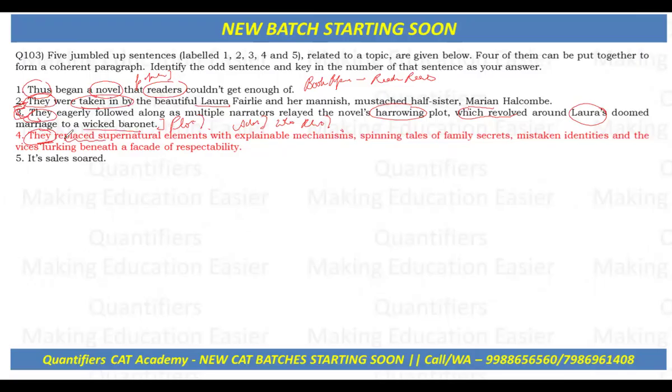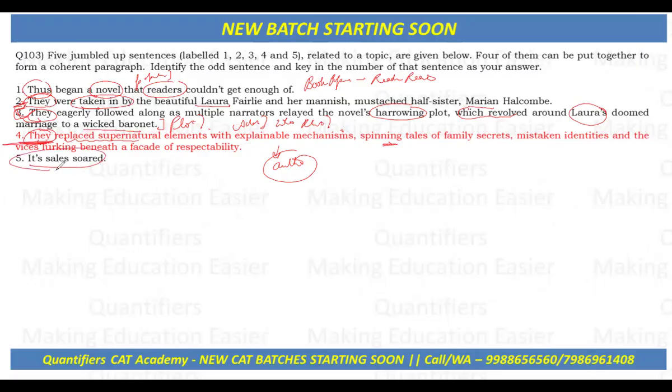So can the readers replace supernatural elements with explainable mechanisms? I think it's the authors or the editors who can do that, right? The problem here is that this "they" is most probably not referring to the audience or the readers. Let's see the other sentence.